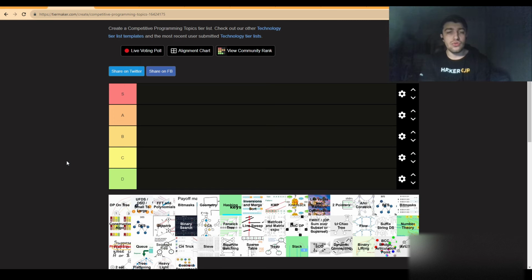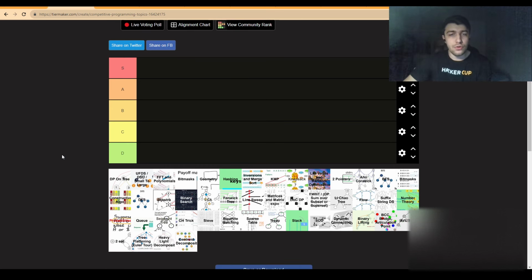In order to do this tier list, I will try as much as possible to start with what I think are the easier topics. And then as we progress, I will, of course, select the harder topics, and I will also summarize my choices as we go. So let's begin. We have here a lot of possible choices for what would be the easiest topic, and it seems like we have a few that are at about the same difficulty, but I will start with something very simple, something like stack.